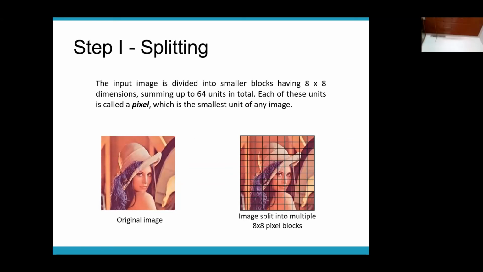So what is the first step? The first step is to split your input image into 8 by 8 blocks. So this is your original image. This is the Lena image which we saw before, right? What have we done? We have split this image into 8 by 8 blocks. That means there will be 64 units in total.